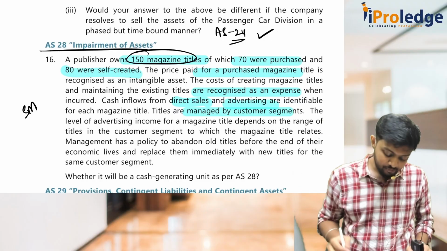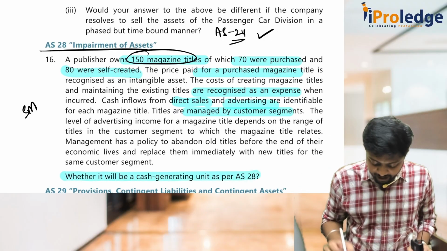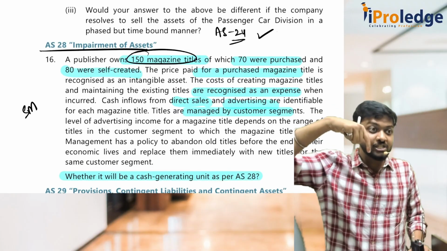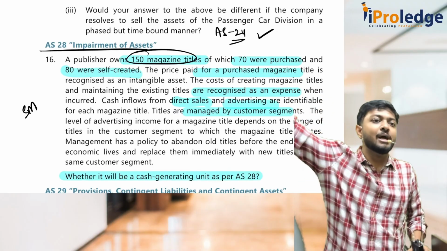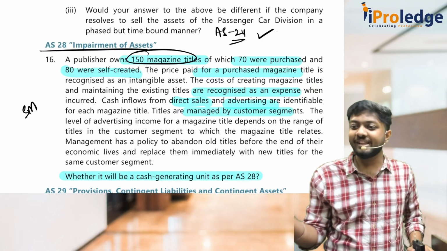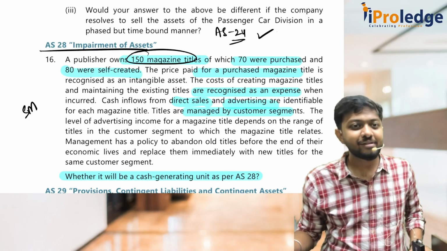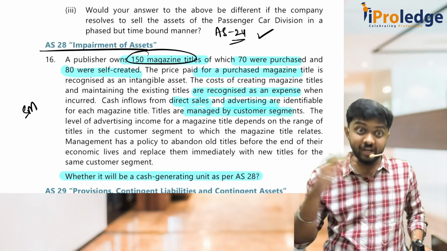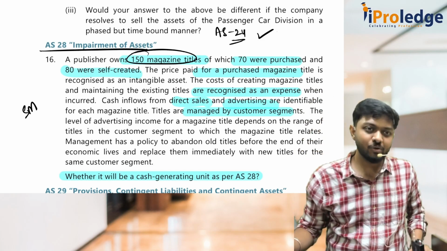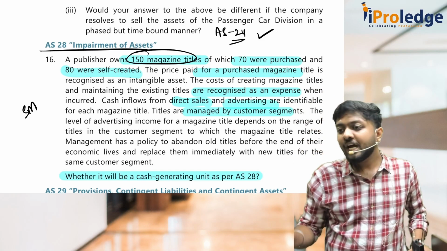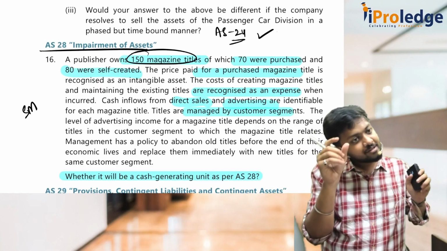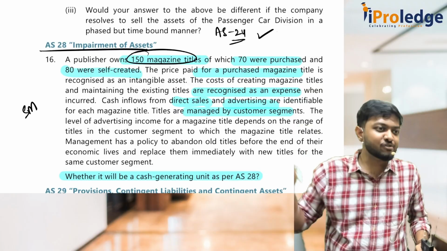Now let's come to the main point. Will it be considered as a cash generating unit? My question is, this publisher is there. Now, 150 magazine titles are there. What are magazine titles? You know, Tara, Taranga, Sudha, Shobha, Gruha Shobha, all that. All these are magazine titles. So many. Can each magazine title be considered as a separate CGU is the question. What is the CGU first of all? It's the smallest identifiable group of assets which can give you largely independent cash flows.